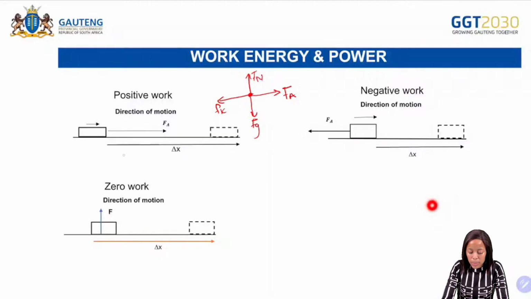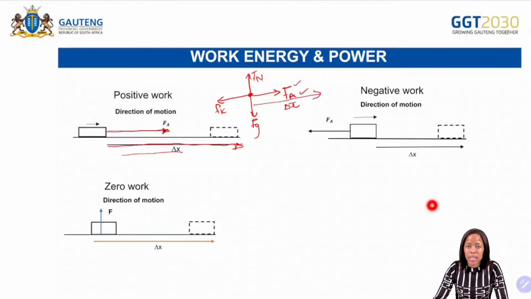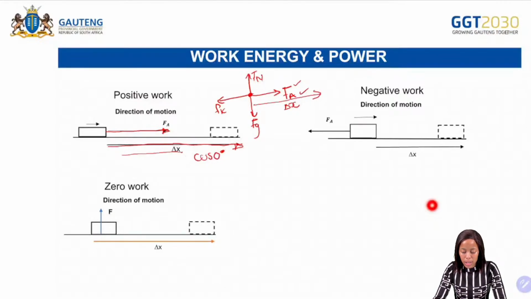So the displacement, we can see that the displacement here, yes, the displacement is in which direction? Is to the right. Where is the applied force? The applied force is also to the right. So there's your displacement. The displacement is in the same direction as the applied force. So when that happens, we know that for positive work, then we have cos what? We have cos 0. Okay? That is when you'll have a positive work. That is when you'll have a positive answer.